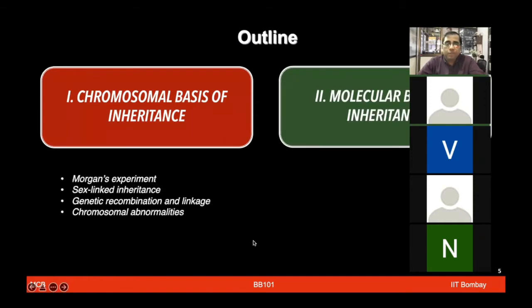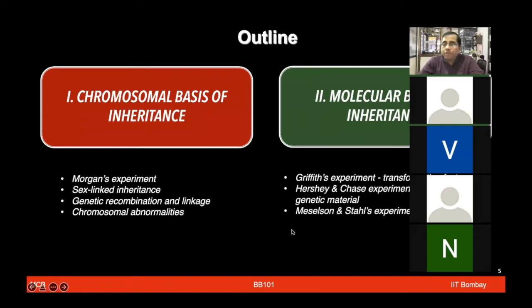The key topics to be covered are the genetic experiment done by Morgan on Drosophila melanogaster fruit fly, sex-linked inheritance, genetic recombination and linkage, as well as chromosomal abnormalities. Further, for the molecular basis of inheritance, we'll talk about some classical experiments done by scientists like Griffith, Hershey and Chase, Meselson and Stahl.